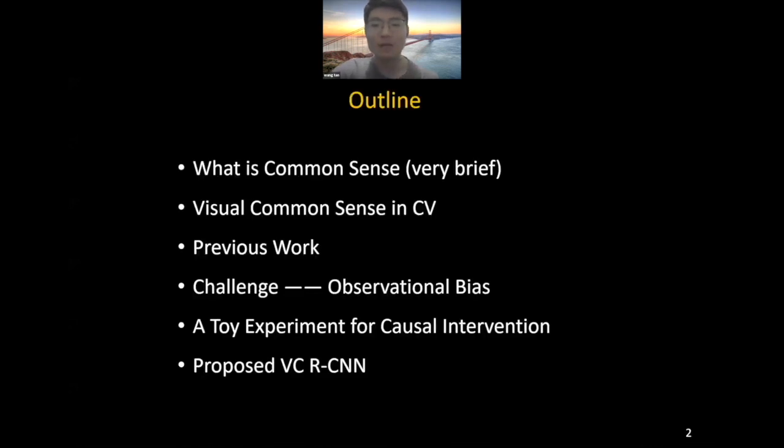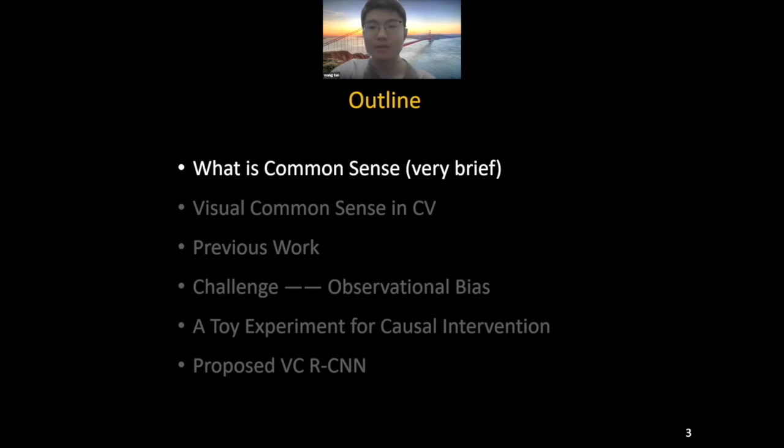In today's talk, I will first give a very brief introduction to the definition of common sense in philosophy. Then I will go through visual common sense in our CV community. After introducing some previous work on visual common sense learning, I will show the observational bias in today's CV models and how to solve it. Finally, I will present a toy experiment and give our proposed VC R-CNN model.